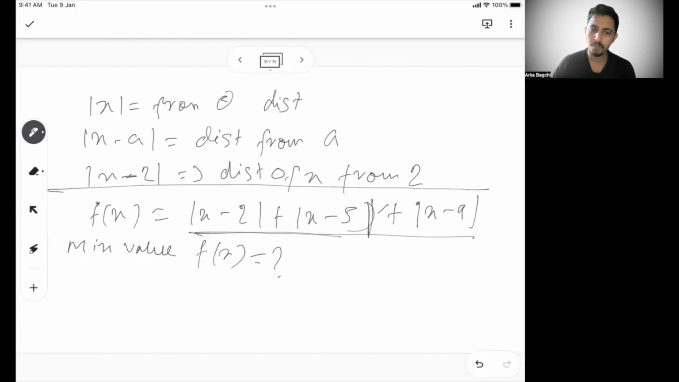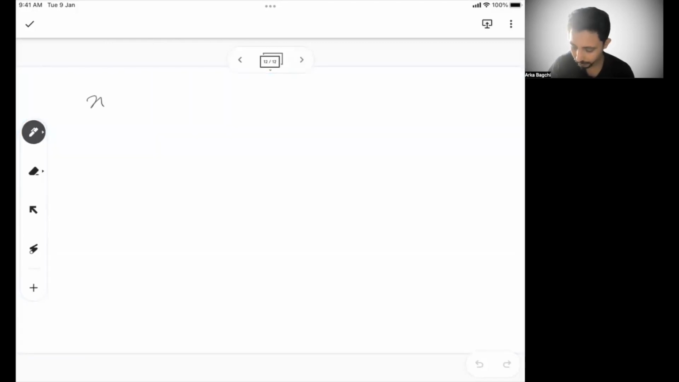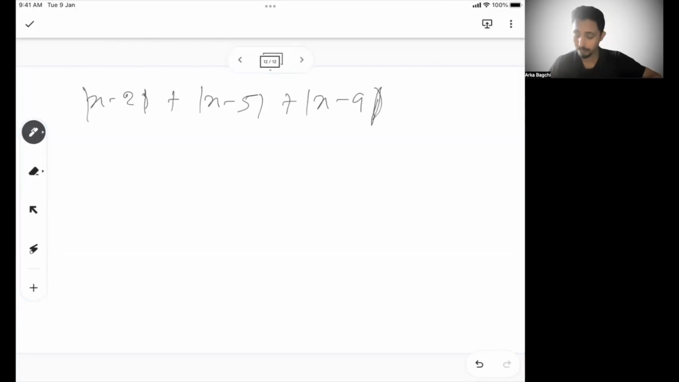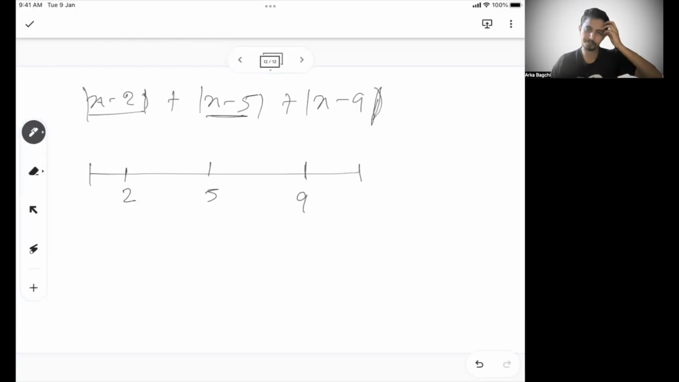So when I say mod of x minus 2, it represents the first part. Let me go to the next page. So mod x minus 2 plus mod x minus 5 plus mod x minus 9. I have to find out the minimum distance. Now, the first one represents the distance of x from 2. This represents the distance of x from 5. And this represents the distance of x from 9.